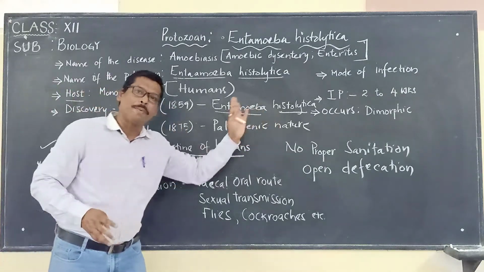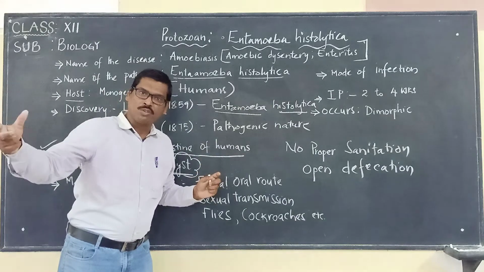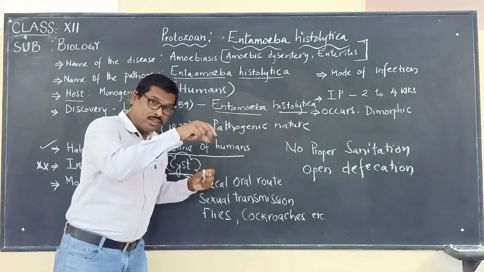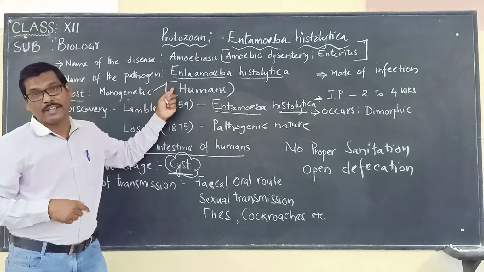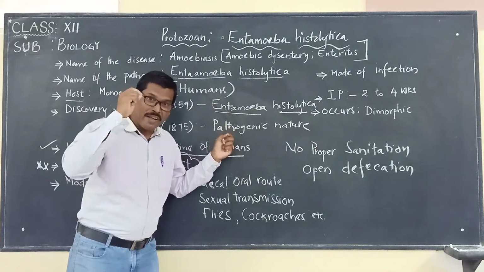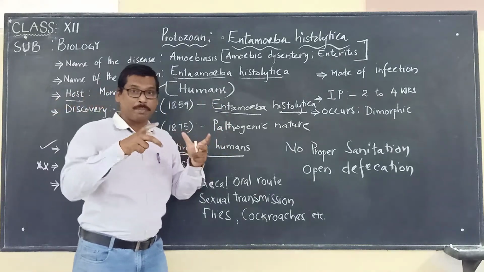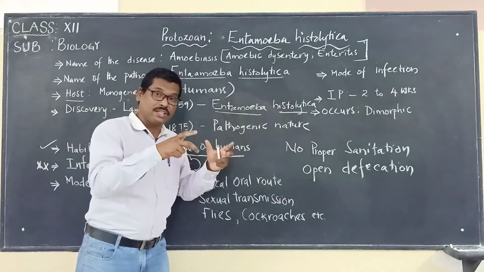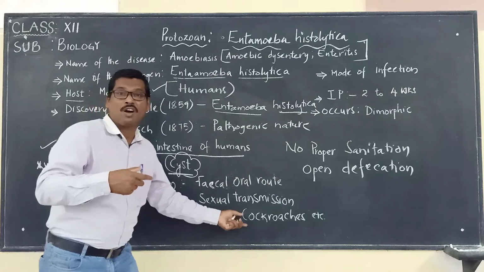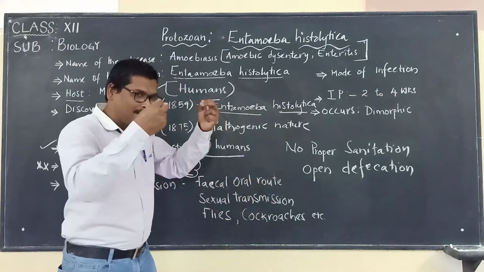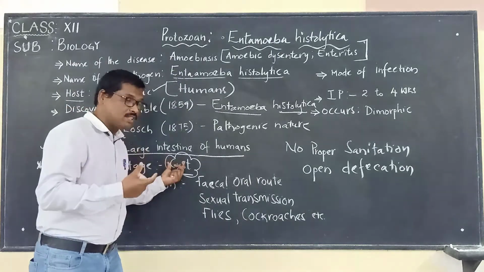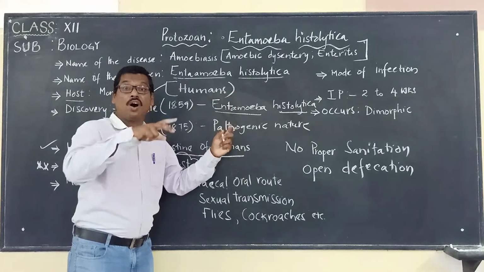So when they go for open defecation, the cockroaches and houseflies will visit this open defecated fecal matter, and on their body they will be carrying this pathogen called Entamoeba histolytica. And when the flies and cockroaches visit the freshly prepared food products, there are chances that they deposit these cysts, Entamoeba histolytica in the form of a cyst, on the food.